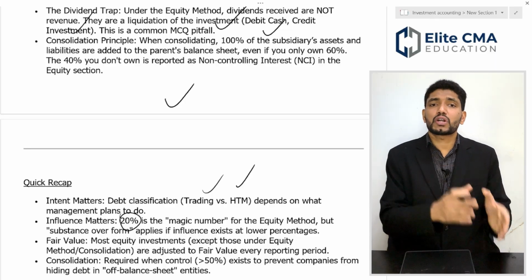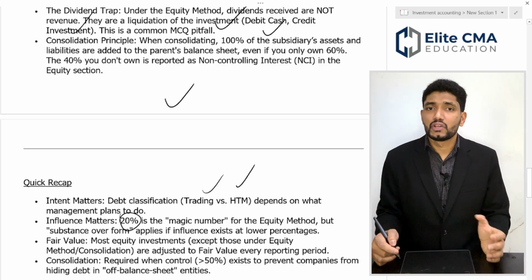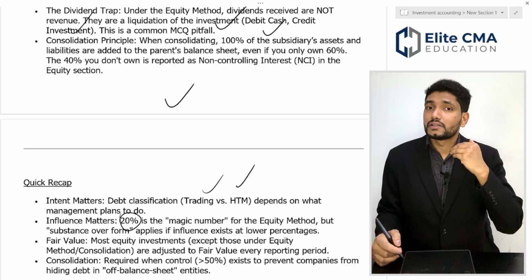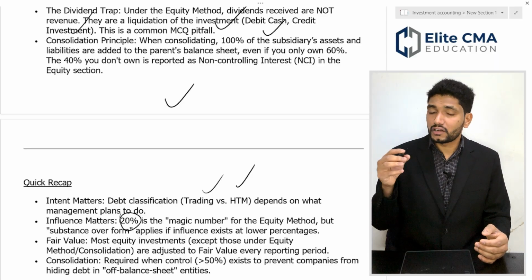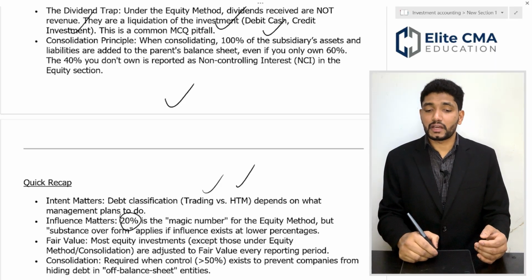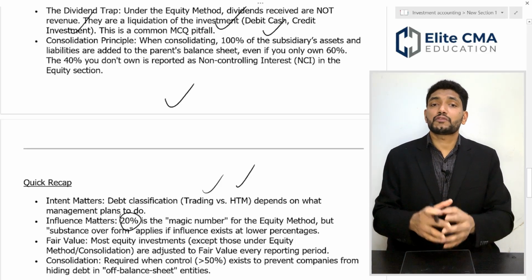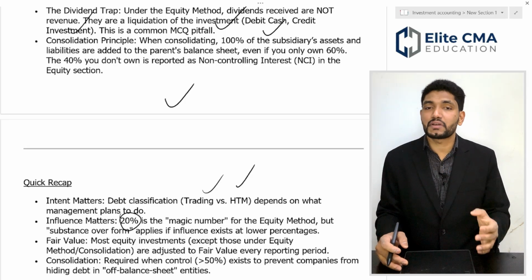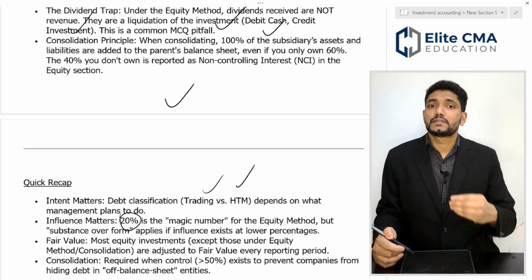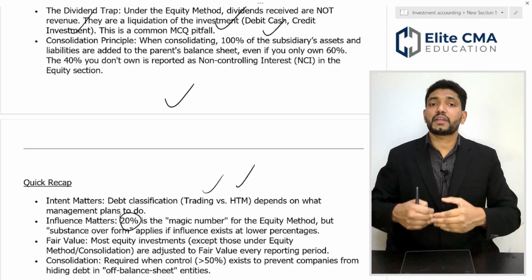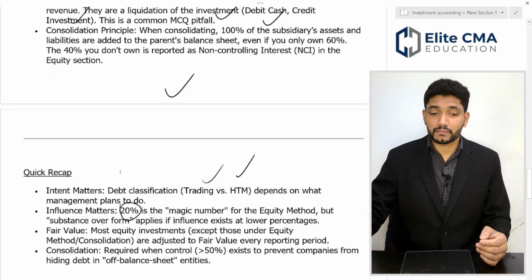Then if you own between 20 to 50%, which means you have significant influence over that company, in this case you have to reflect the subsidiary company's earnings as your investment income. Then the consolidation method: if you have more than 50% ownership in another company, you have to prepare a consolidated statement. That means you have to consolidate these two companies and prepare a consolidated financial statement as the investment treatment.